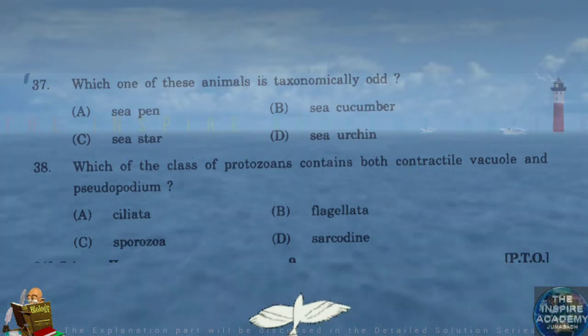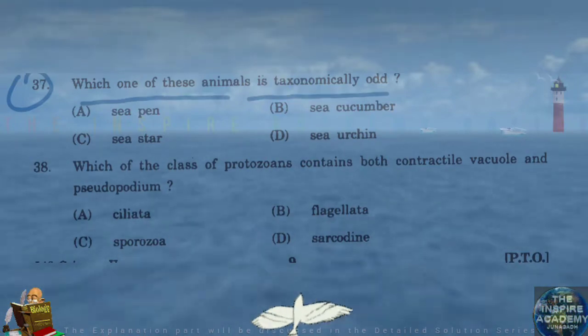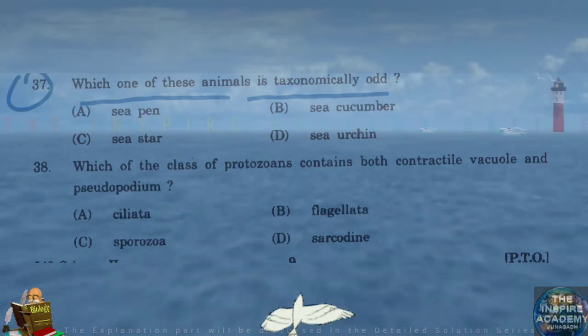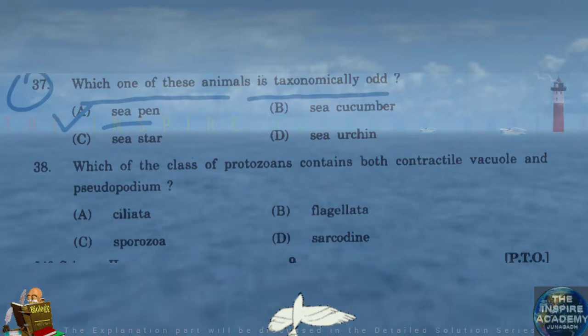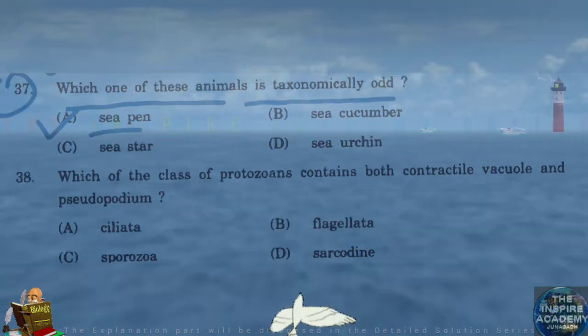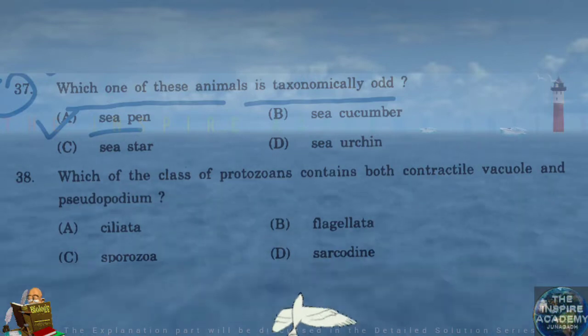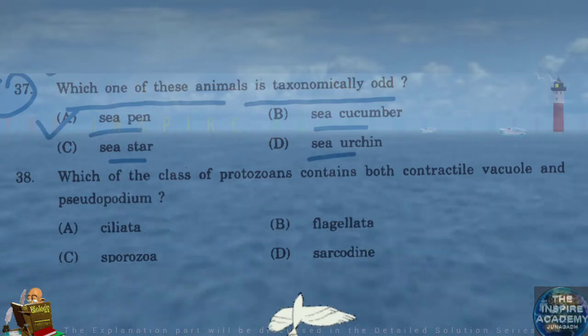Question number 37. Which one of these animals is taxonomically odd? Sea pen. Because sea pen belongs to the phylum Coelenterata and all others are Echinodermata.